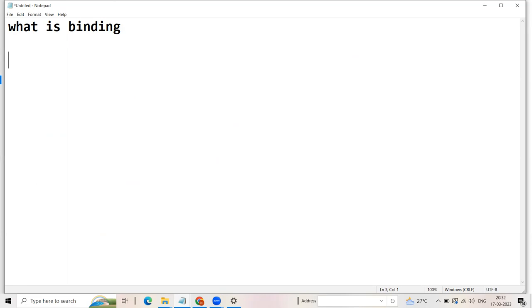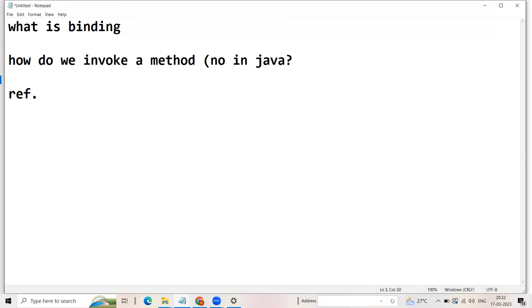But before I conclude, I just would like to show you how do we invoke a method in Java. We invoke a method using, and here we are talking about non-static method, not static method.